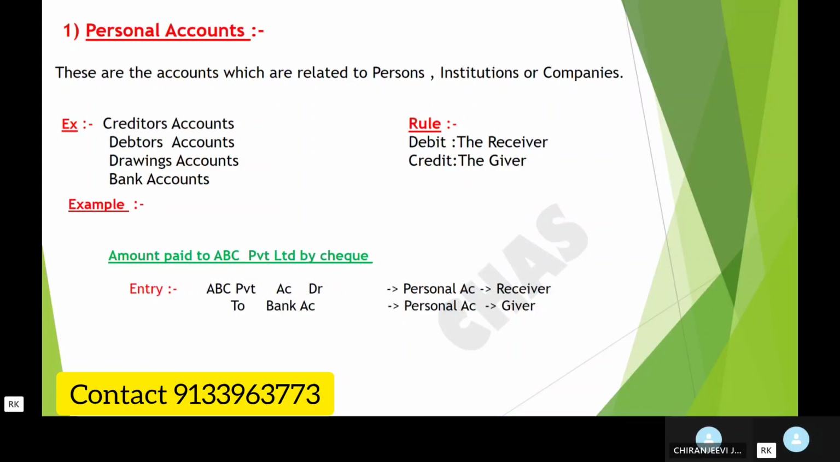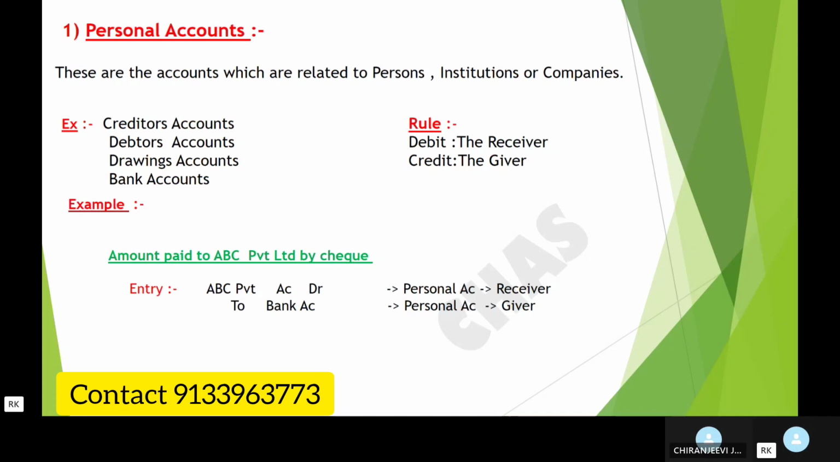Account is debit the receiver and credit the giver. Example, amount paid to ABC Private Limited by check. In this, amount is paid to ABC Private Limited. So ABC Private Limited is the receiver in this transaction. So ABC Private Limited is debited to bank account.